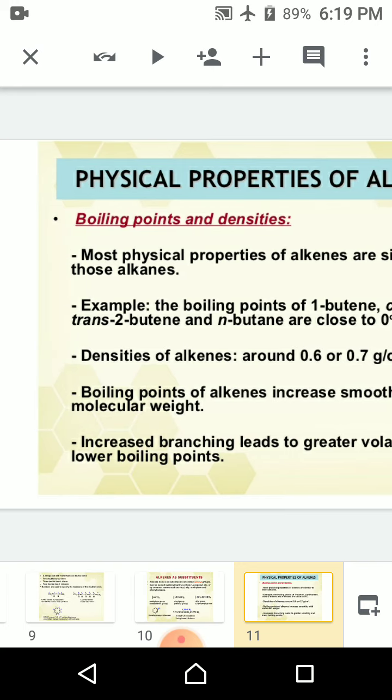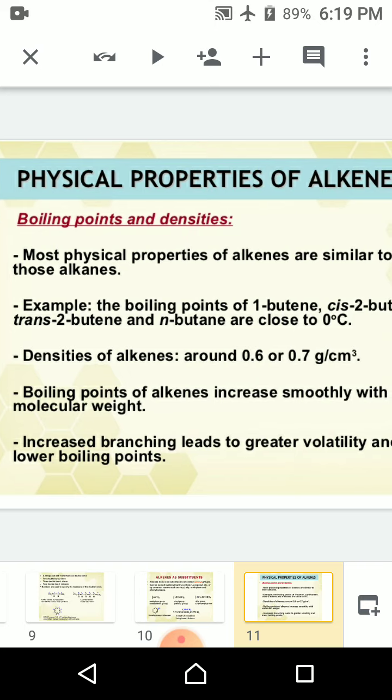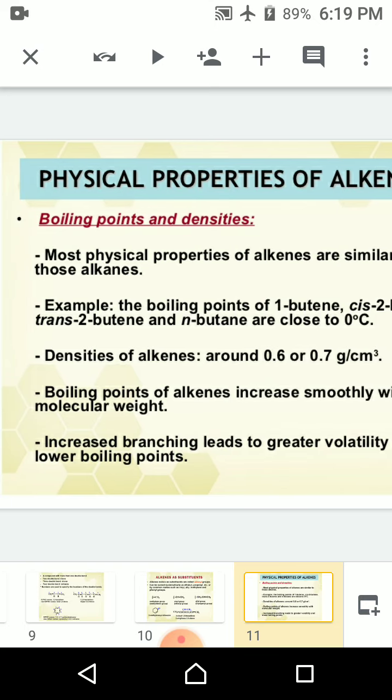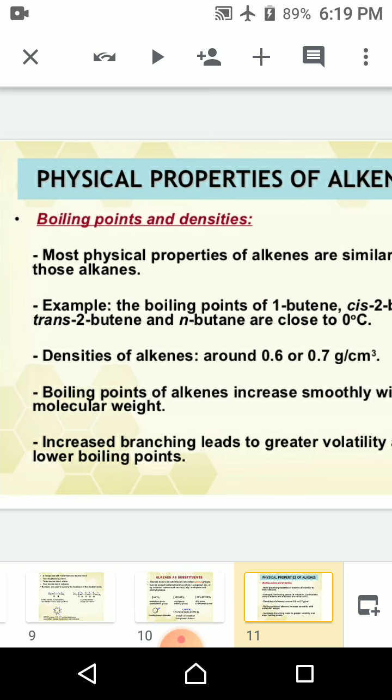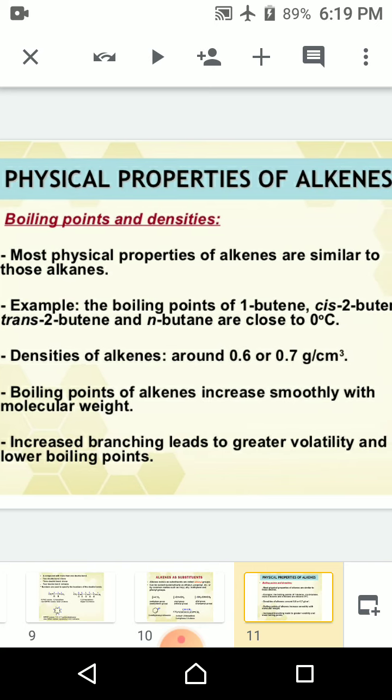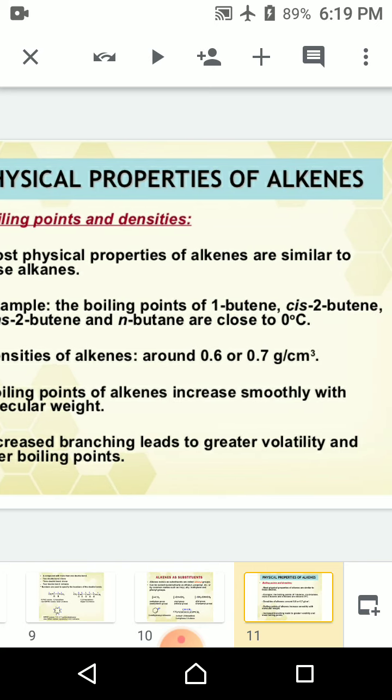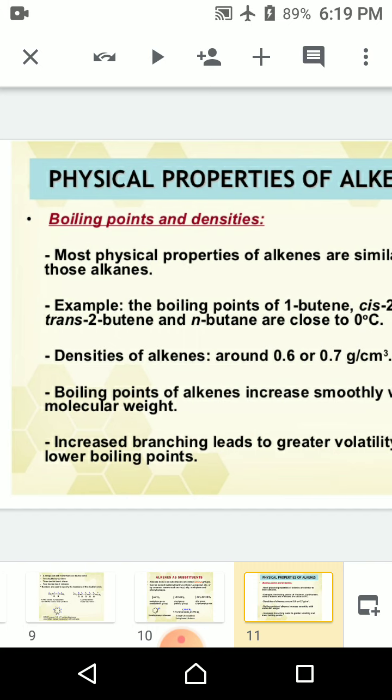Boiling point of the alkenes increases smoothly with molecular weight. Increased branching leads to greater volatility and lower boiling points.